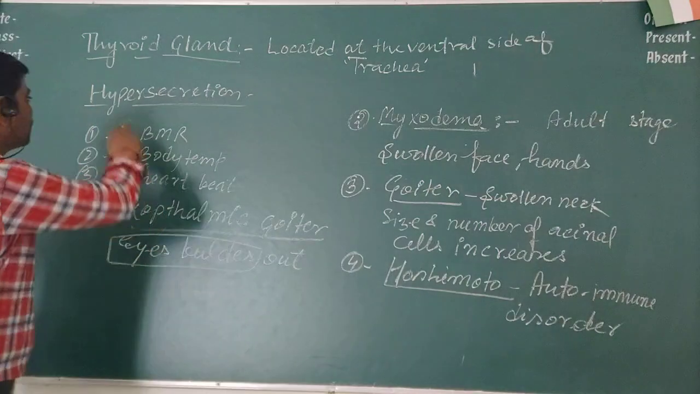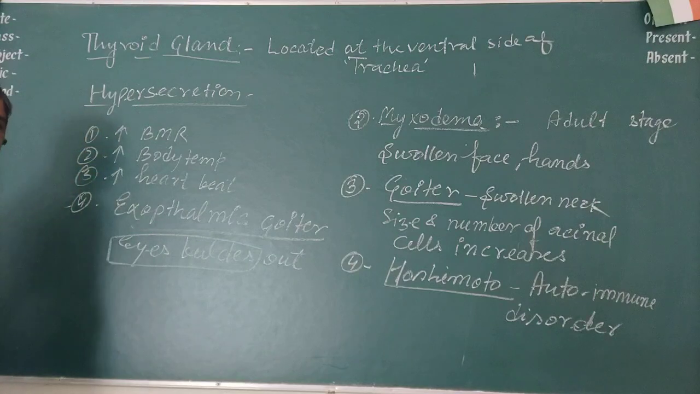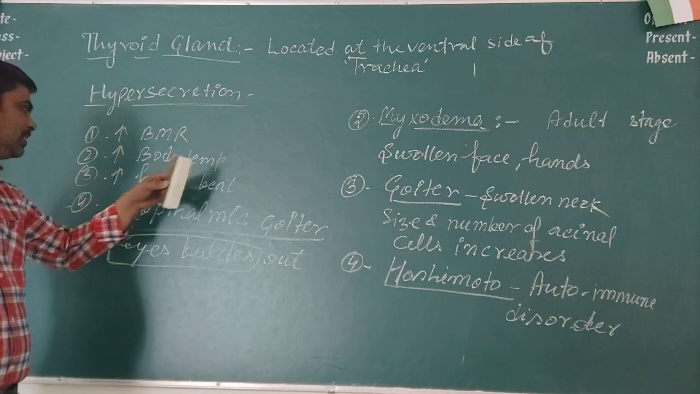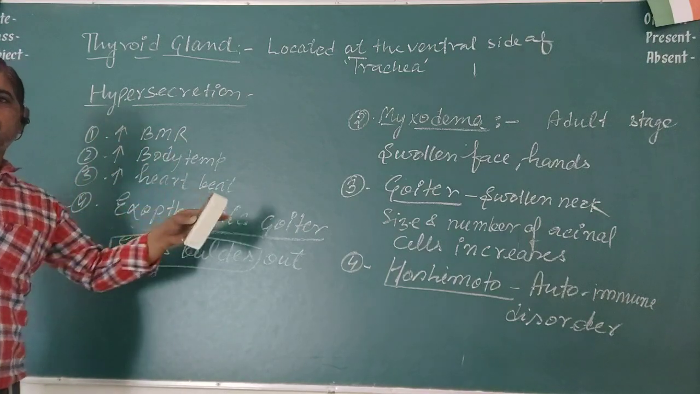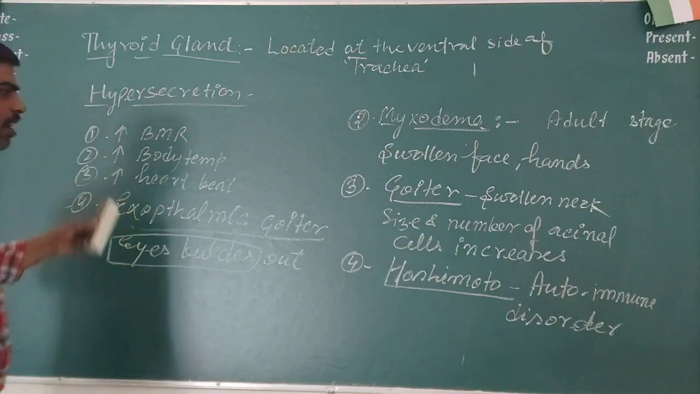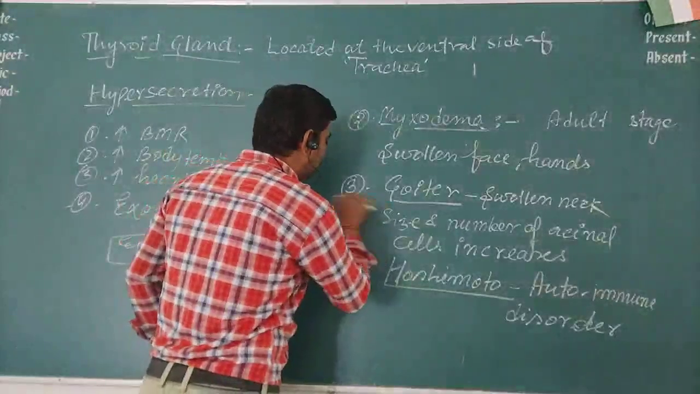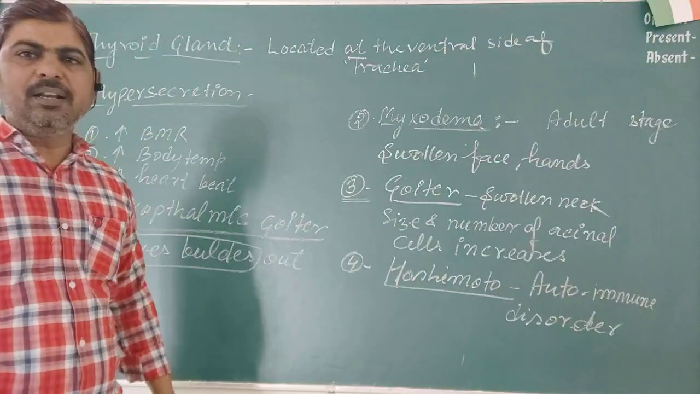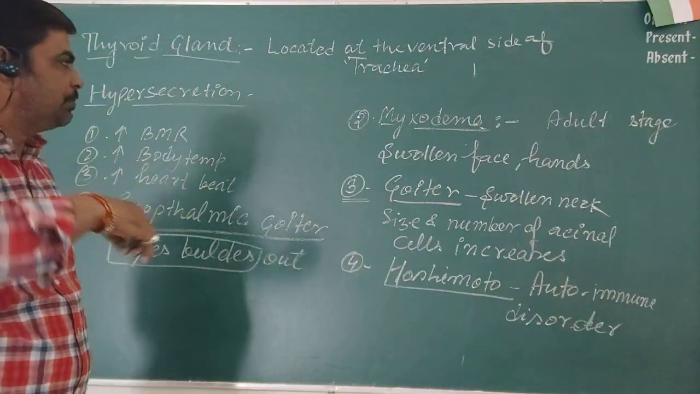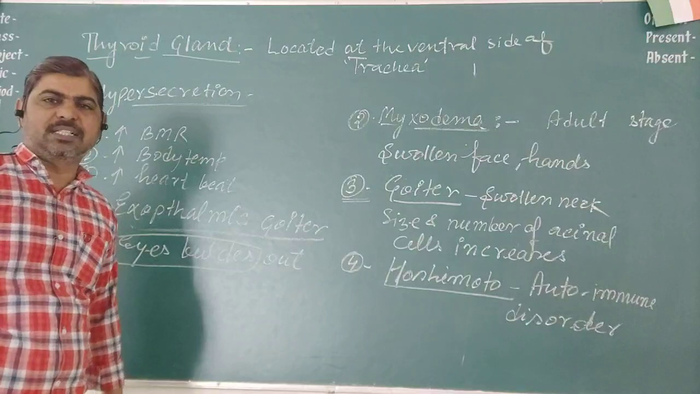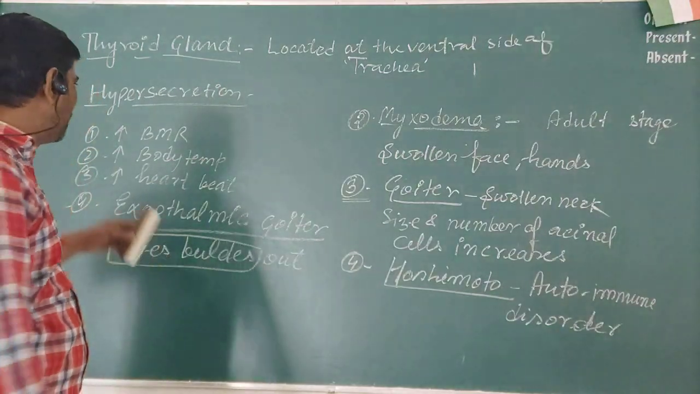And besides this, because of hypersecretion, all these things also happen: BMR will increase, body temperature will increase, heartbeat will increase, metabolism will increase, and these will not happen in simple goiter, because everything decreases in simple goiter. So these are the effects of hypo and hypersecretion of thyroxine hormone in the body.